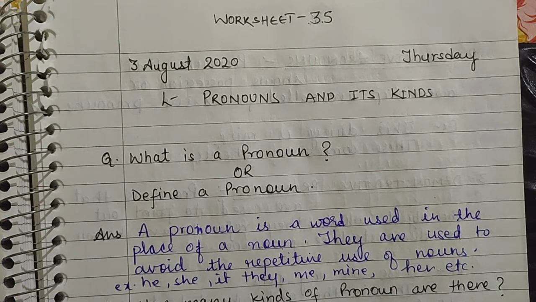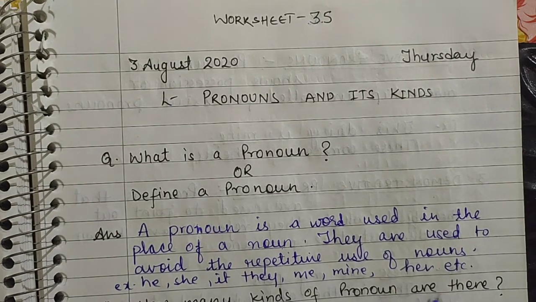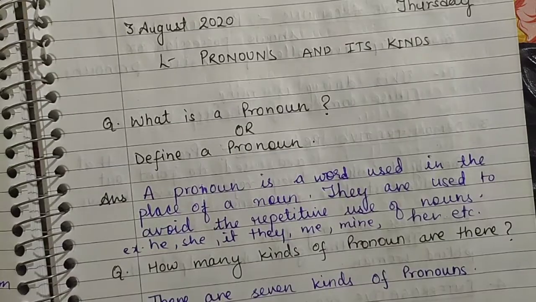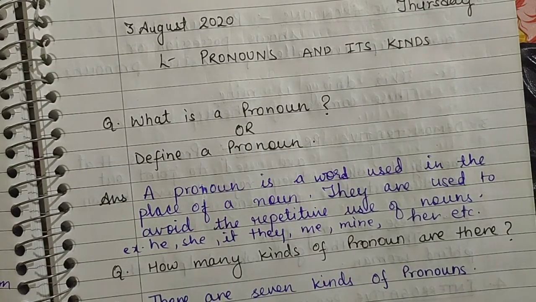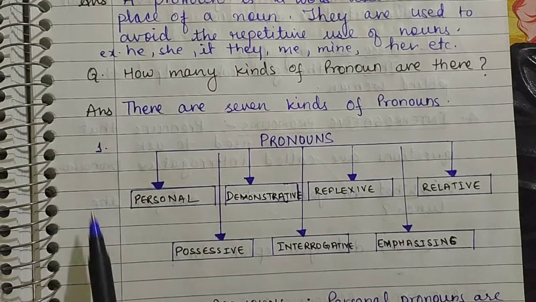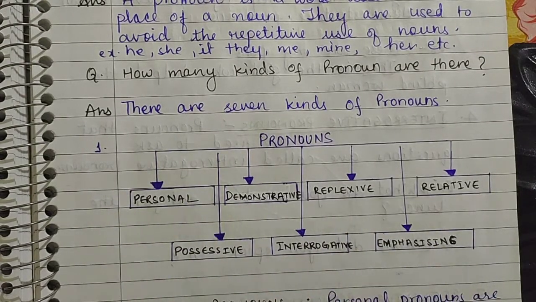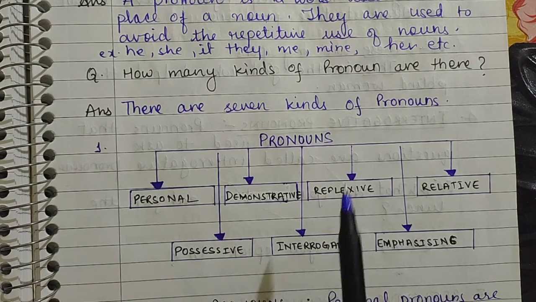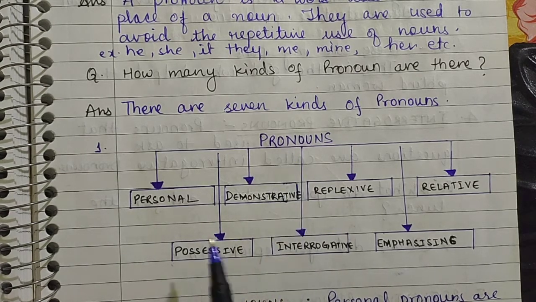Now next question is, how many kinds of pronouns are there? There are 7 kinds of pronoun. In this chapter you are going to learn about 7 kinds of pronoun. I have made this diagram. You will also make this diagram in your notebooks. So pronouns are of 7 types.